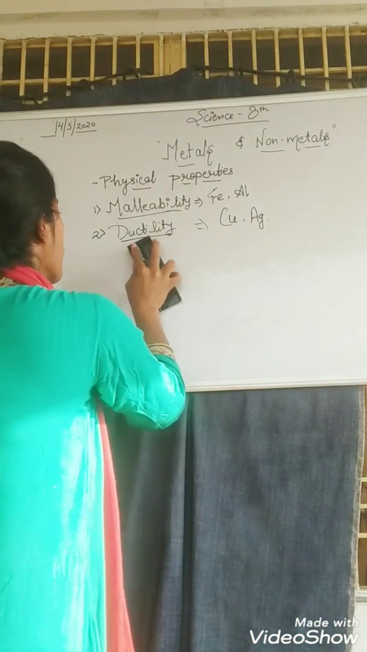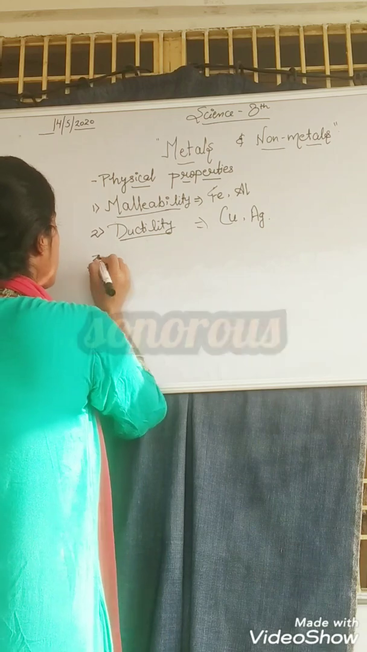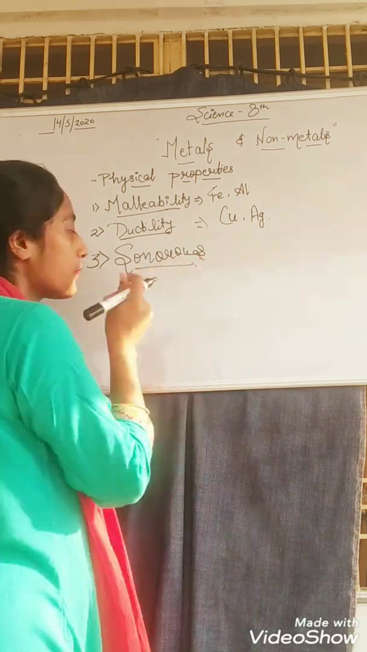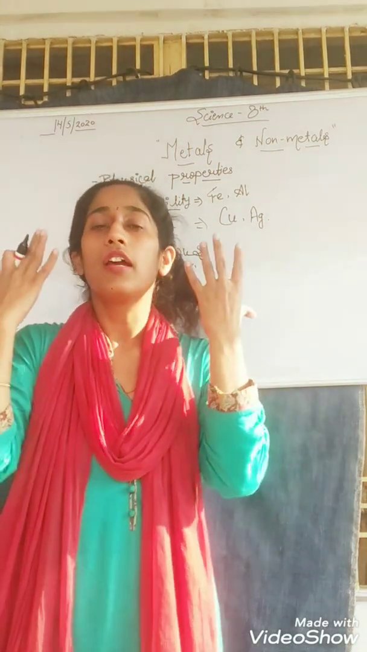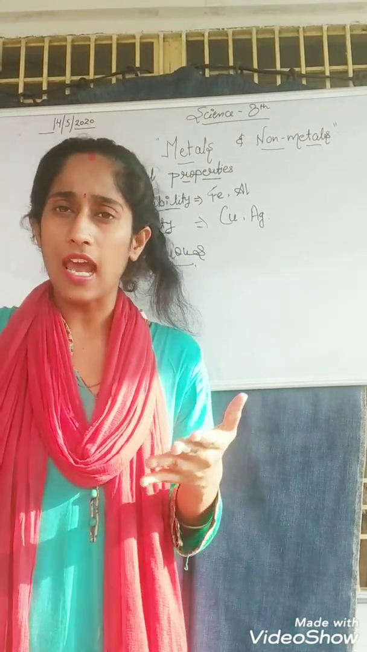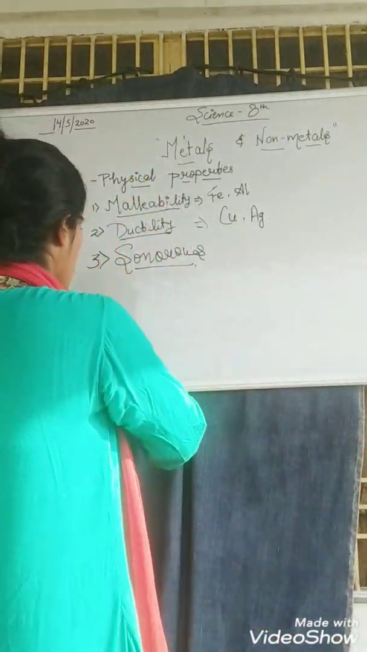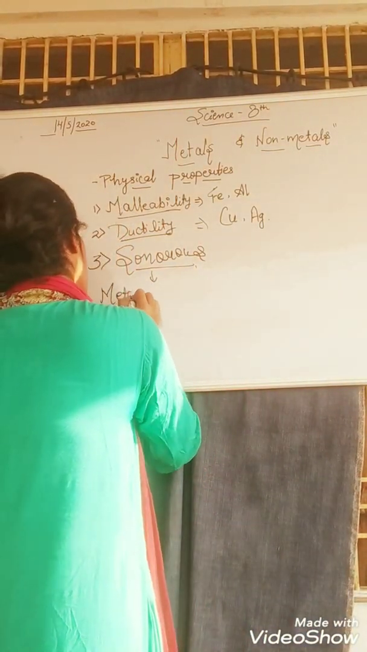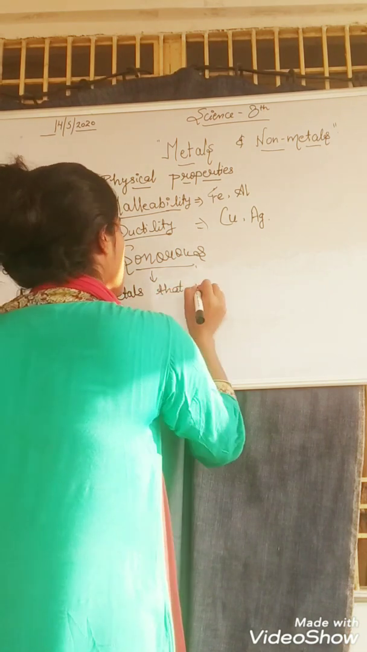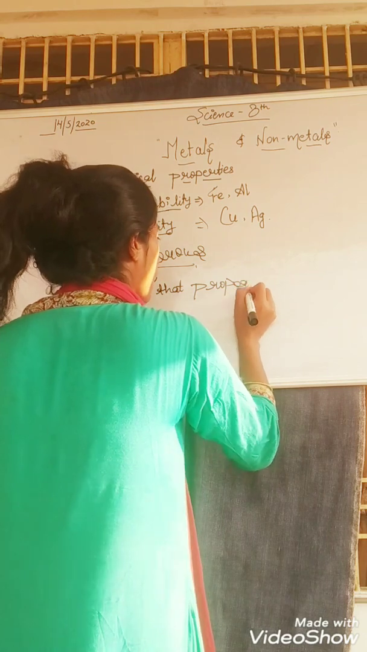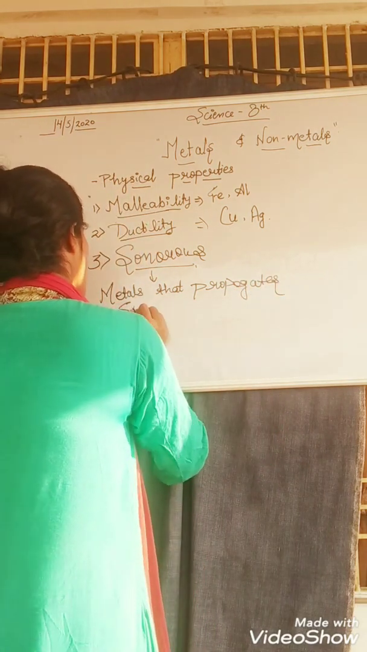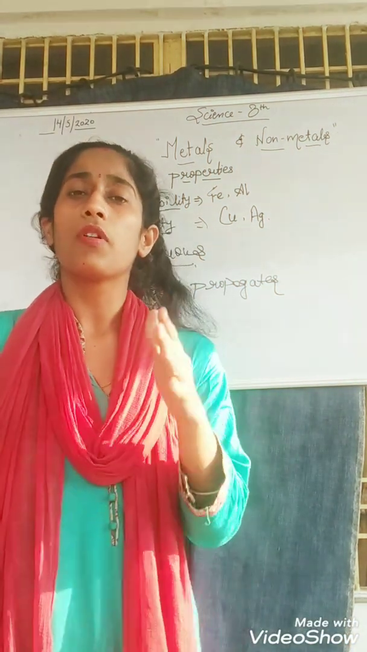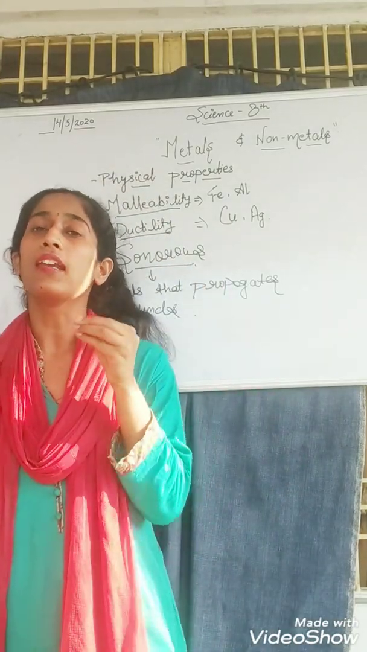After ductility, we have the third point, that is sonorous. Sonorous means hearable to us, that we can hear, that it has some sound. Sonorous means metals that propagate sounds. Students, sonorous means that metals, whenever beaten or thrown, we can hear their noise.